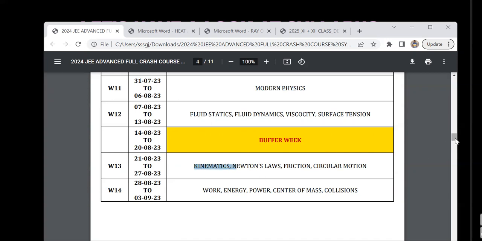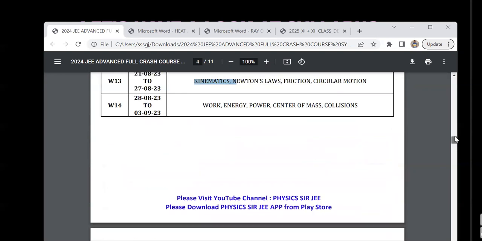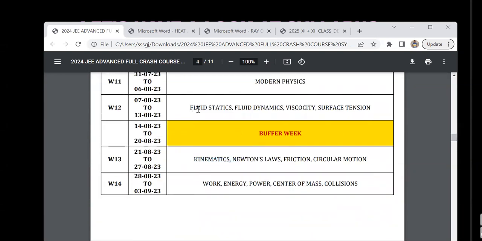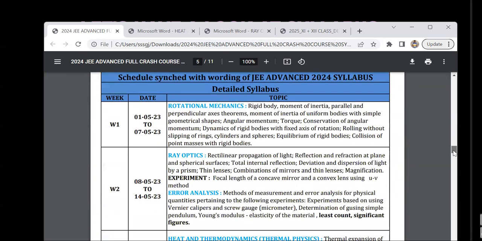Whereas in the detailed course, we go in an order, in the order of the JEE Advanced syllabus. So these are the 14 weeks. Here I have given only the names of the chapters. And now in the next page, the same thing is repeated with all the syllabus that is copied from the JEE Advanced actual wording, synced with the JEE Advanced syllabus.